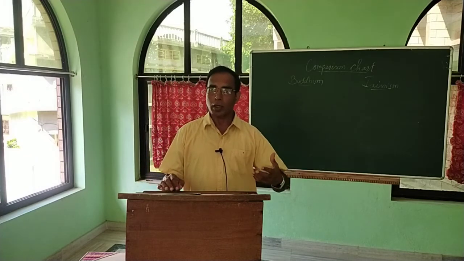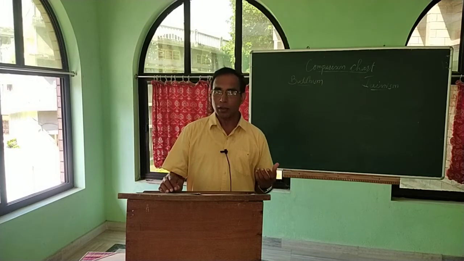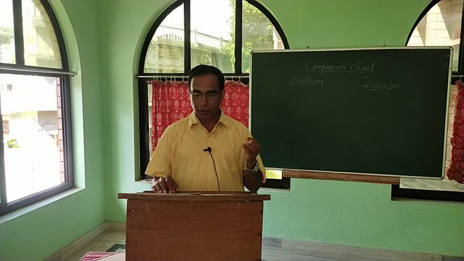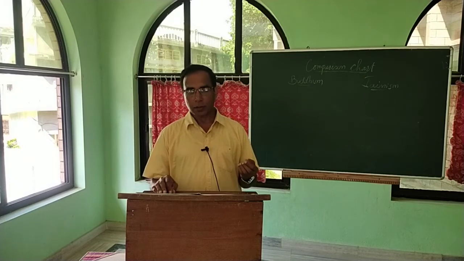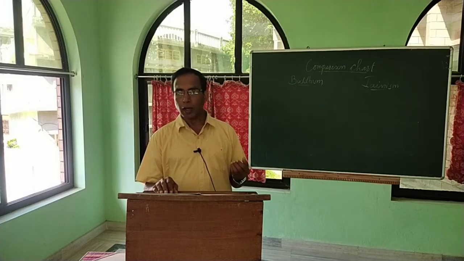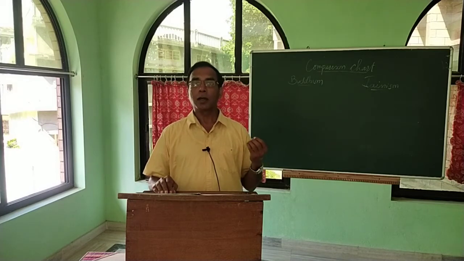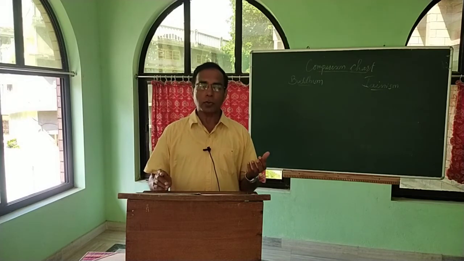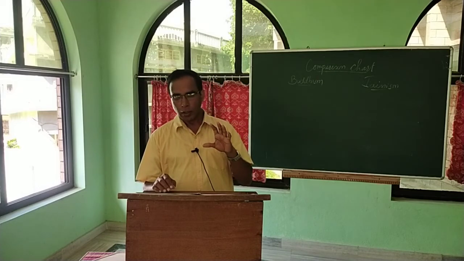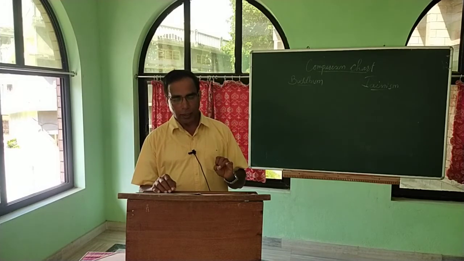Immediately after attaining Kevala Jnana, if a person establishes the fourfold religious order of monks, nuns, Sravakas, the male laity, and Sravikas, the female laity, then he is known as a Tirthankara.